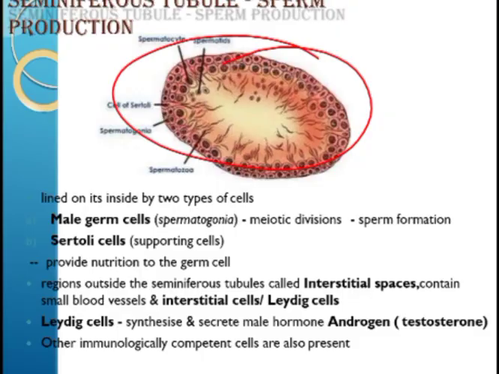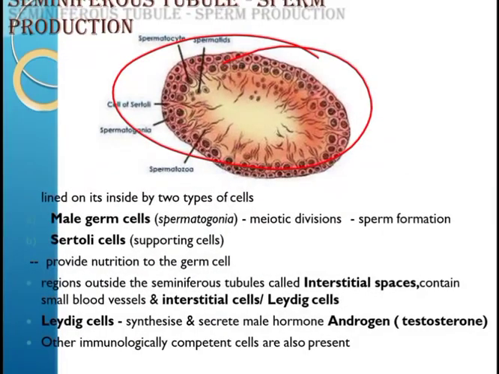The region outside the seminiferous tubules, called interstitial spaces, contains small blood vessels and masses of cells called interstitial cells or the Leydig cells. These cells synthesize and secrete the testicular hormones called androgens. Leydig cells are endocrine in function and thus regulate and maintain male sex characteristics. Other immunologically competent cells are also present in this region.